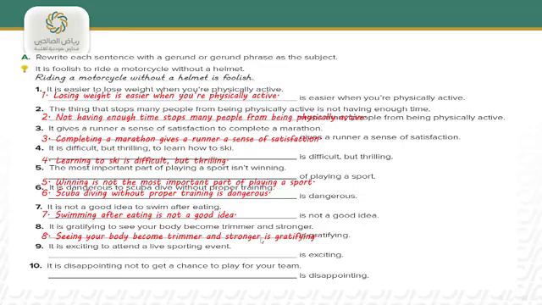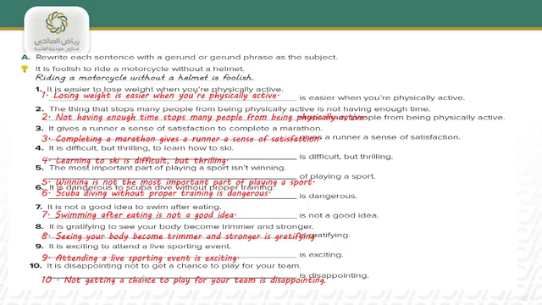It is exciting to attend a live sporting event. So the verb attend, we need to use it as a gerund. So attending a live sporting event is exciting. The last point, it is disappointing not to get a chance to play for your team. And the answer will be: not getting a chance to play for your team is disappointing.